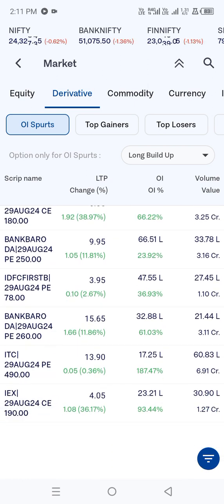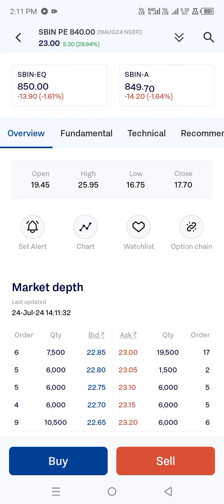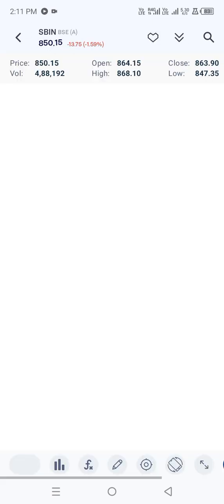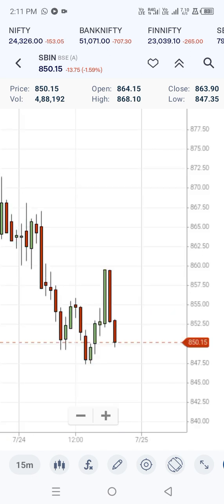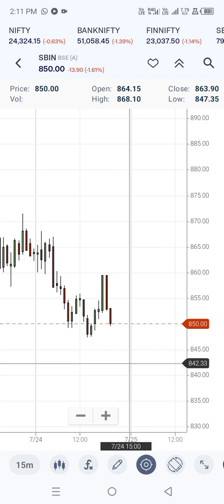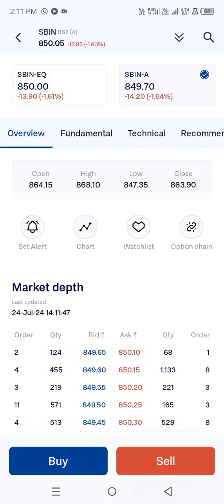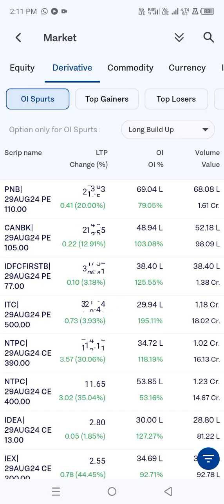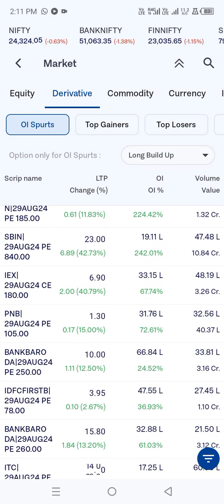And the SBI with 840 PE is there. So basically when it comes to SBI, 840 is the target. You can see right over here 864 it got open around, and it is moving towards the target. So till 840 it is going to be bearish. So this is also going to break a low. So as you always see, you have a concept of low breaking, how when the low can break, that is also something you can find out.